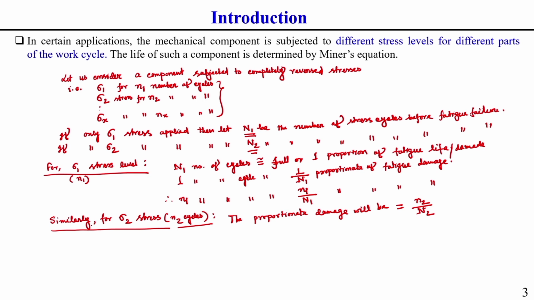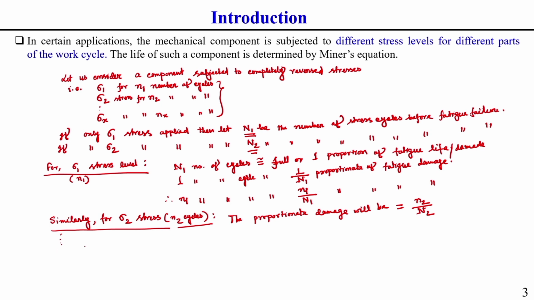So, in a similar way, what we can write, if there are different number of stress levels and it is subjected to different number of stress cycles also, then what happens? For this case, this way we can easily find out the different proportionate damage for different stress levels.